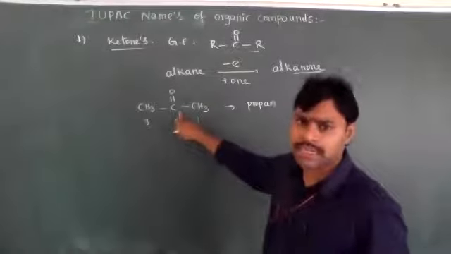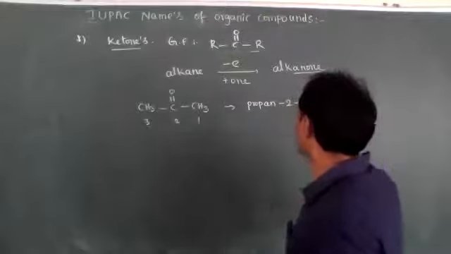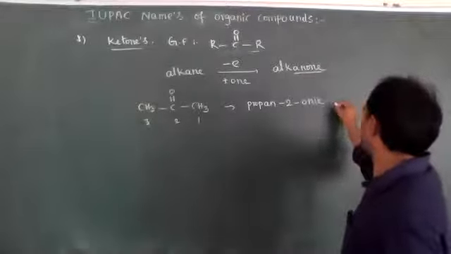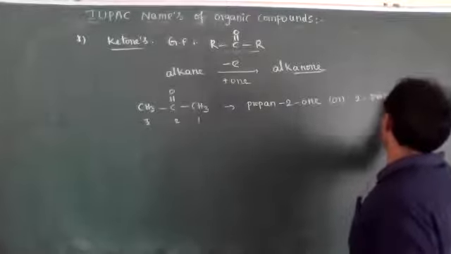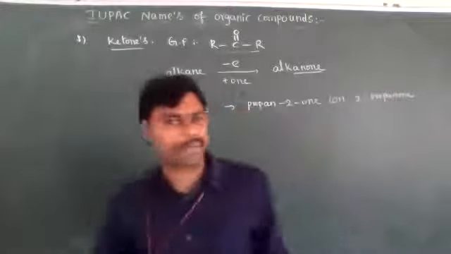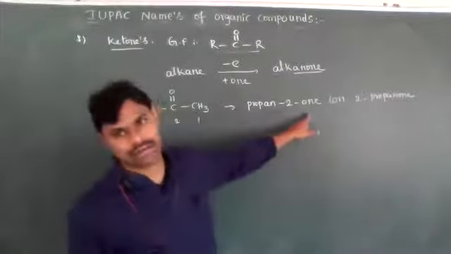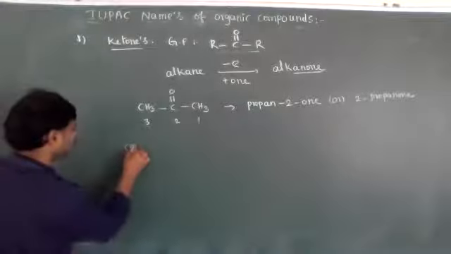What is the position of the secondary suffix? 2. So we can write it as 2-propanone, or propan-2-one.